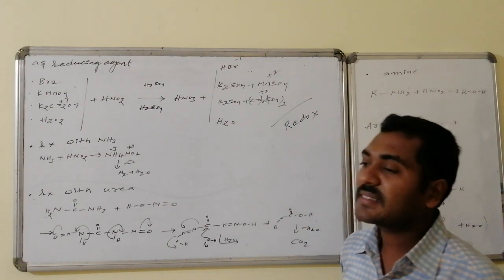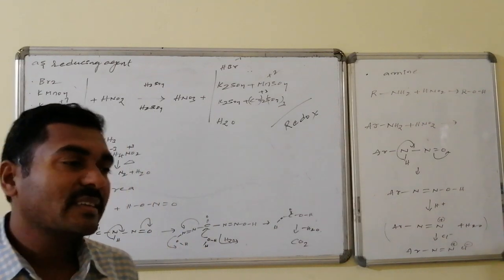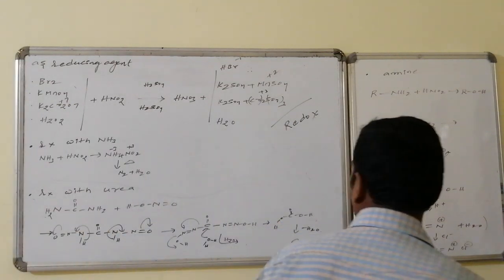Reaction with urea, this is a special case. HNO2 readily combines with urea, as a result it is converted to carbon dioxide followed by what?